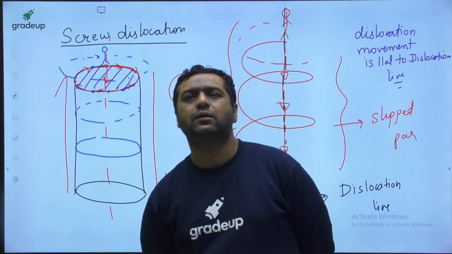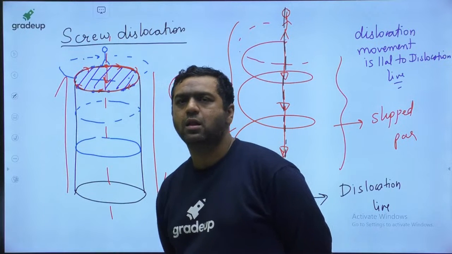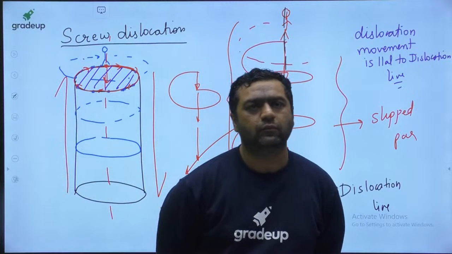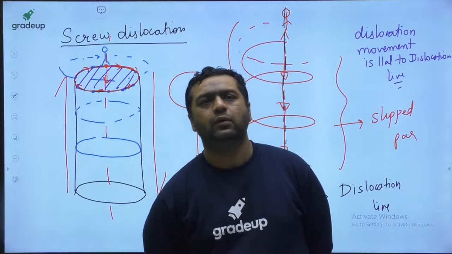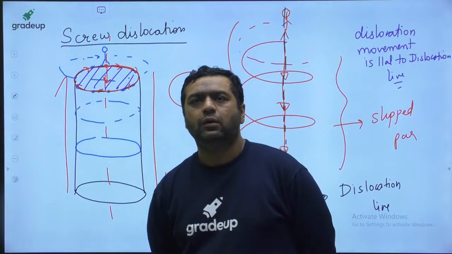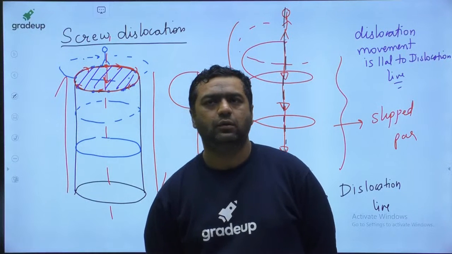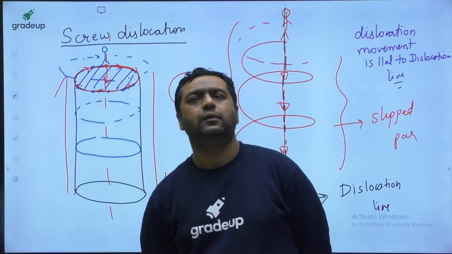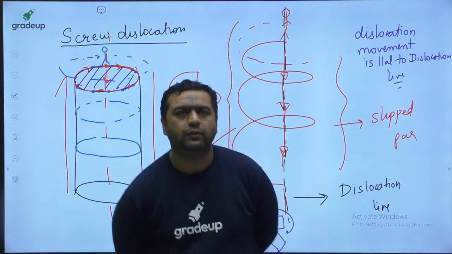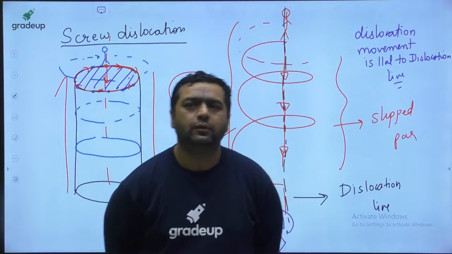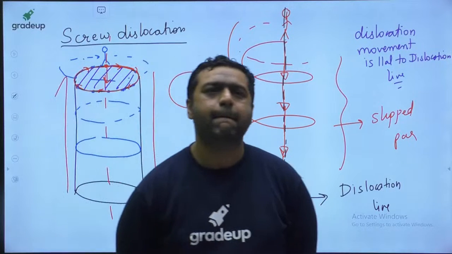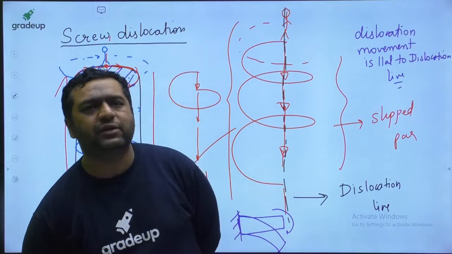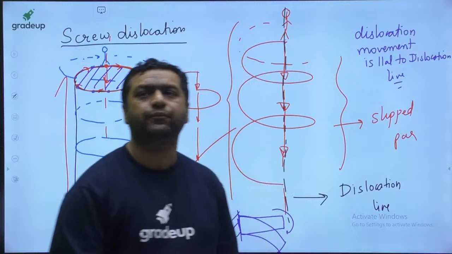Which dislocation at higher, which dislocation at lower temperature?